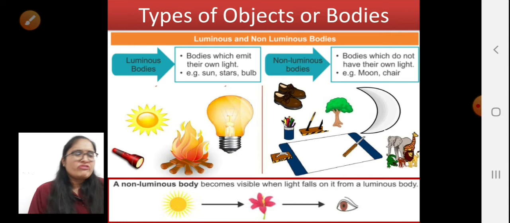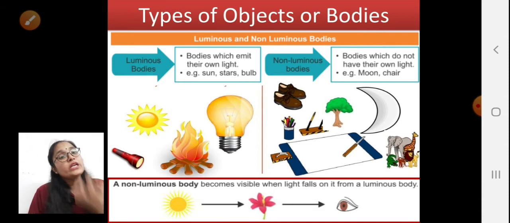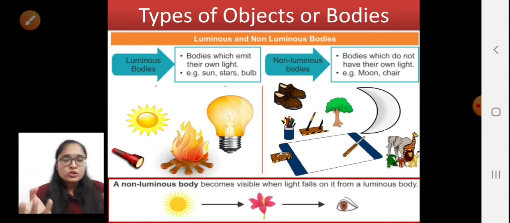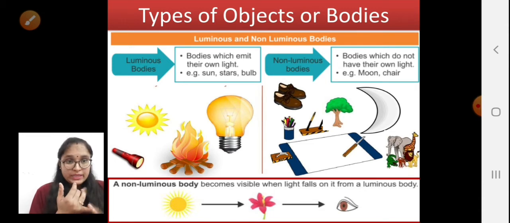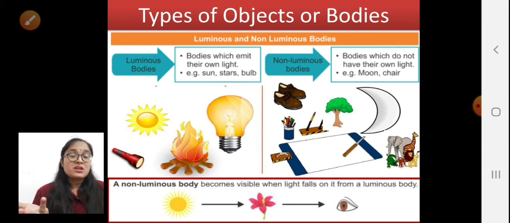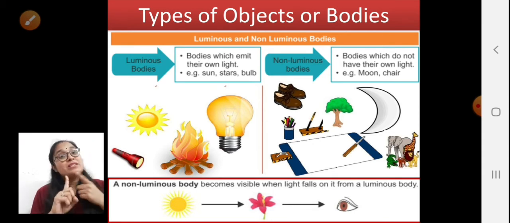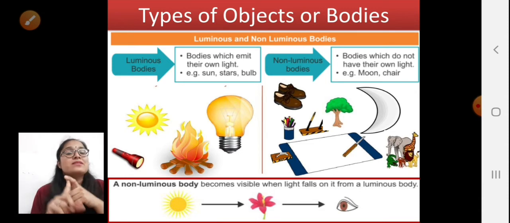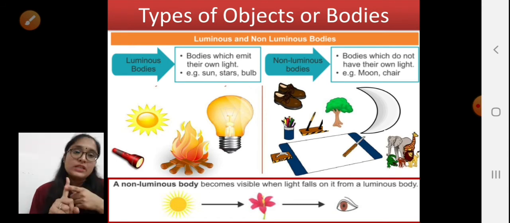So is it possible for us to see those objects, since we have already learned that we are only able to see an object if light is coming from it to our eyes? All luminous objects have their own light, so we are able to see them very easily. But what about non-luminous objects, that is, the tree, human beings, all these? Are we able to see these objects? Right, daily we are able to see them, but the condition is that we can only see them when a luminous object is present there, or we need a source of light to see that object.